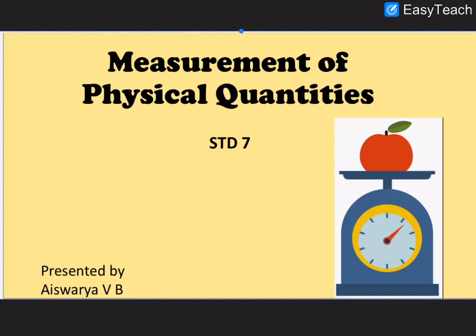Today we are going to learn Science Chapter 6. The chapter name is Measurement of Physical Quantities. As the name indicates, we are going to discuss in this chapter about measuring quantities, the units and values we use, and how we measure different things.